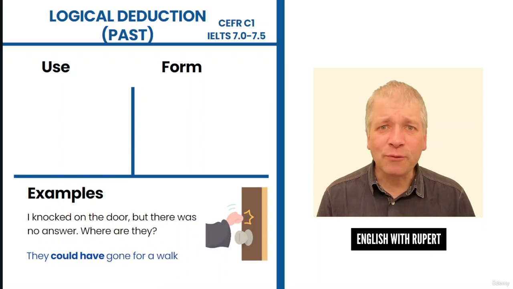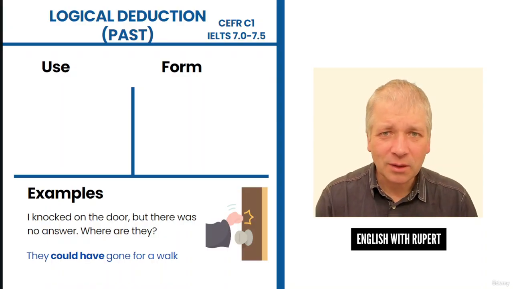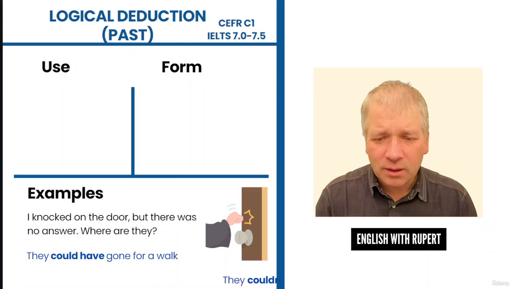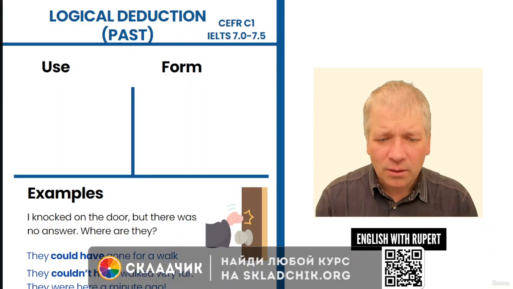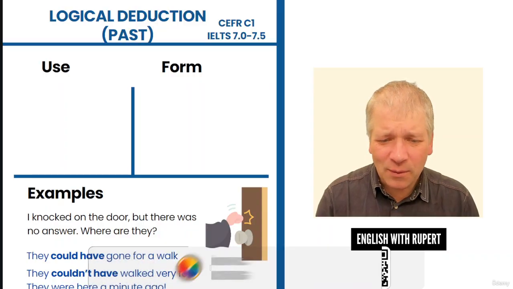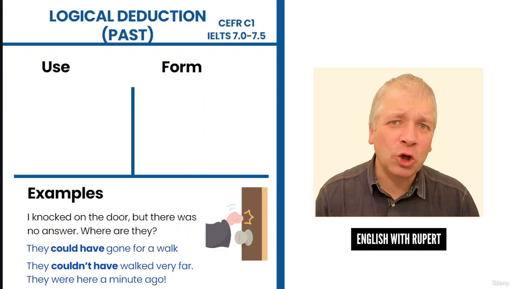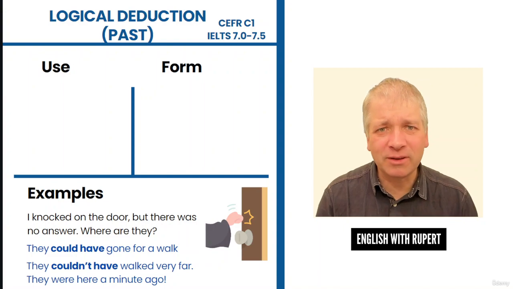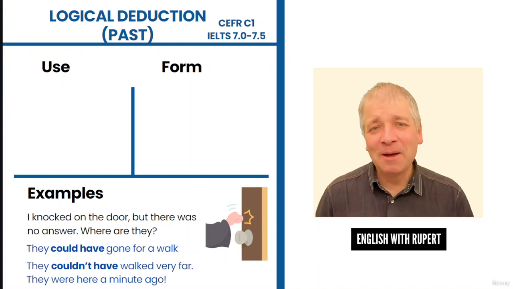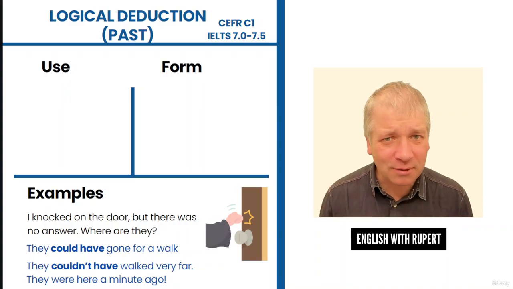They could have gone for a walk. Or maybe they couldn't have walked very far. They were here a minute ago. So what's the difference between could and couldn't here? Well, they're both to do with past possibility, but you have to be careful here because the negative is not quite the same in meaning as the positive.